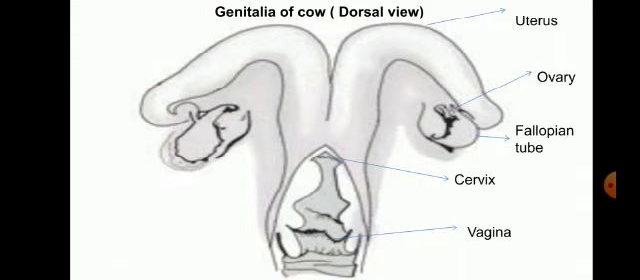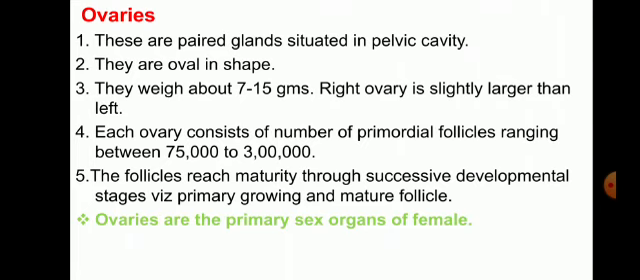So this is the figure: the genitalia of a cow, dorsal view. You can see the uterus, ovary, the fallopian tubes, the cervix, and vagina. This is the figure you are understanding. First of all, we will discuss the ovaries.